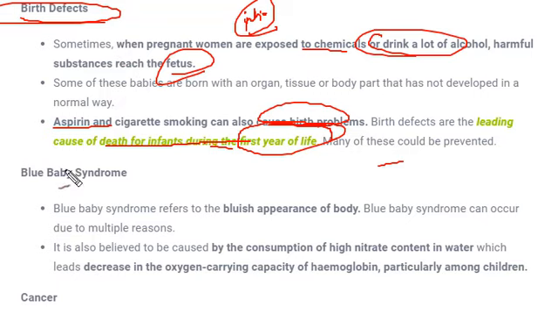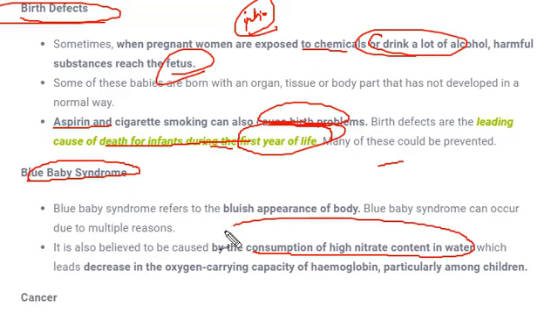Fine. The next environmental disease is blue baby syndrome. Now why is this known as blue baby syndrome? Because the color or pigment of the skin turns blue, and it happens generally in children. That's why it is termed blue baby syndrome. So in this, what happens? This happens because of consumption of high nitrate content in water.